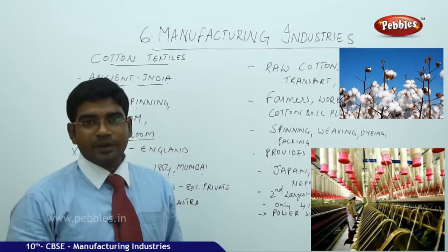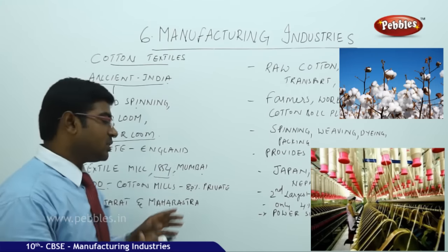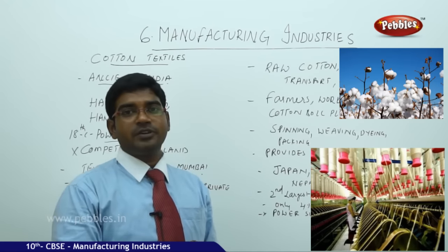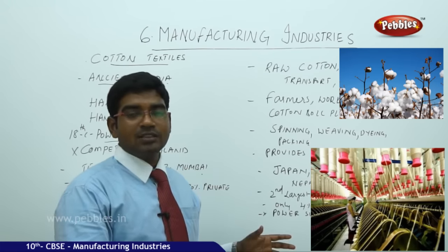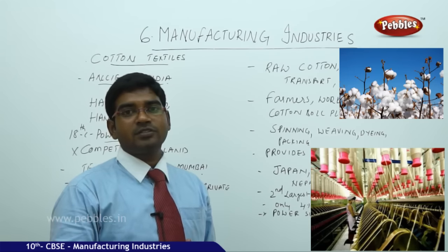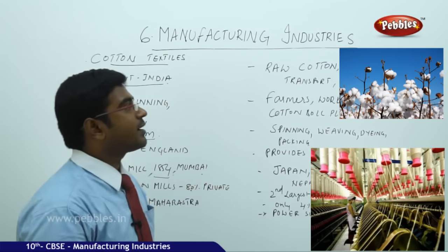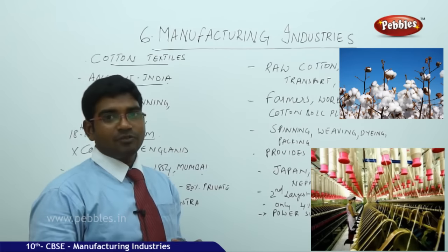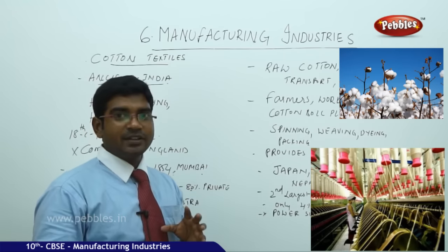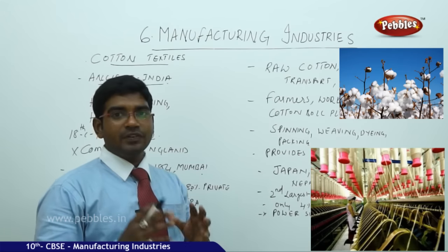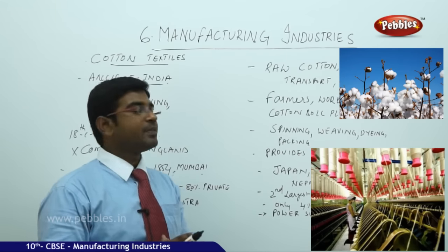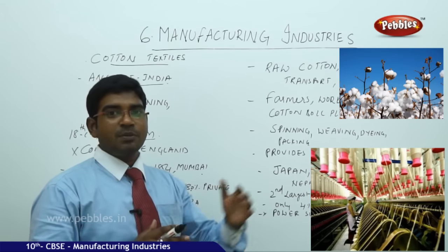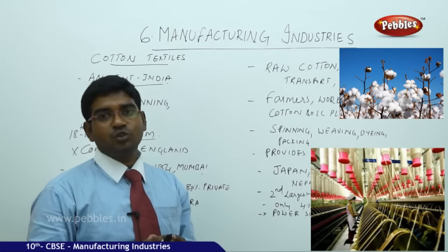During the colonial period also, most of the industries initially got established in Gujarat and Maharashtra. What are the factors that contributed to Gujarat and Maharashtra becoming prime locations for cotton industries? The major factors are raw cotton available, a market very close by, transport facilities, and also the availability of cheap labor from nearby places in Maharashtra and other states like Rajasthan, where people used to migrate to nearby states to get employment.